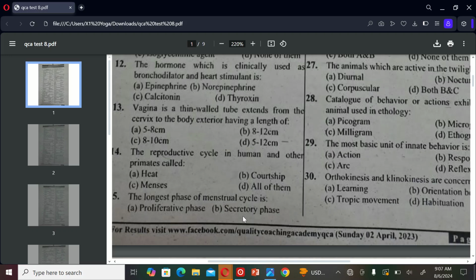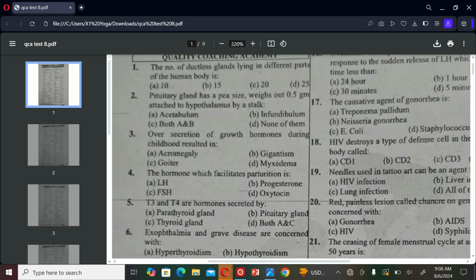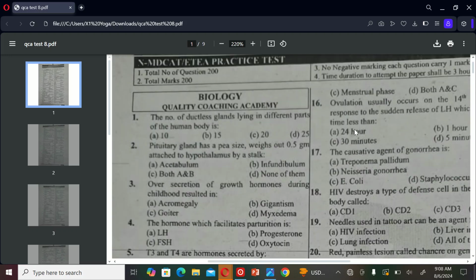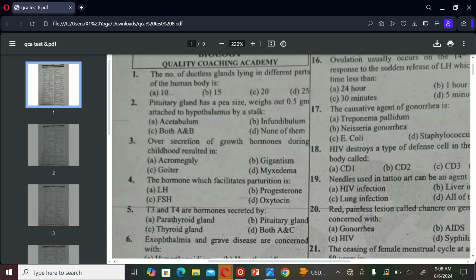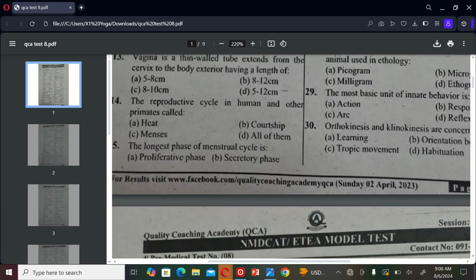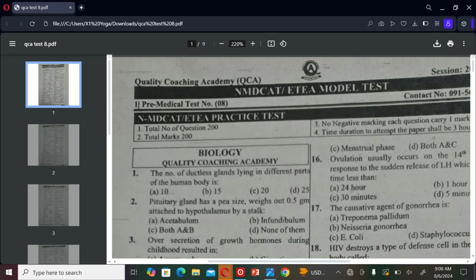The next MCQ is: the longest phase of the menstrual cycle is A. Proliferative phase, B. Secretory phase, C. Menstrual phase, and D. Both A and B. So the correct option is B, Secretory phase.